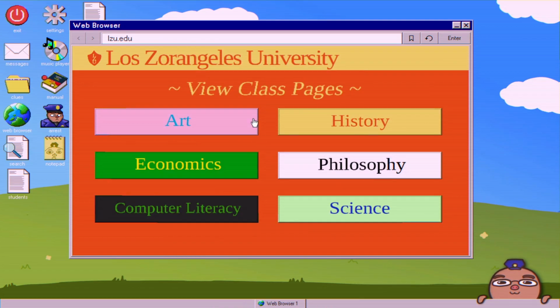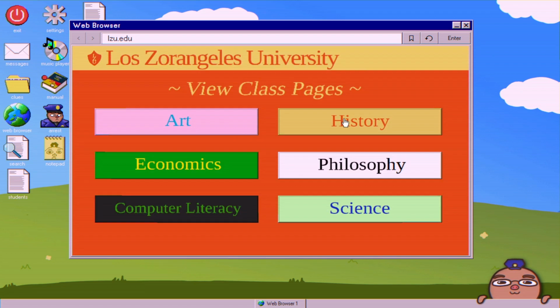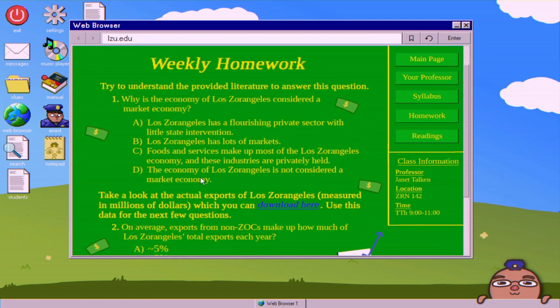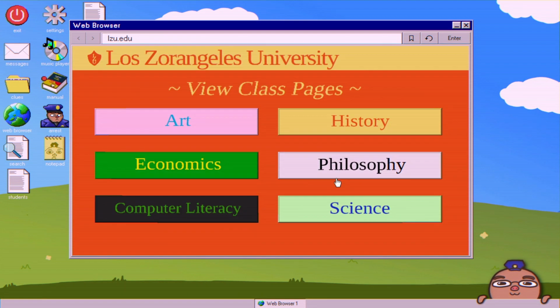We know from the text messages that there is homework involved. So if you go to each of these pages and check out the homework, you'll see that only certain classes have available homework, which are economics, philosophy, and science. So economics, philosophy, and science are the only 3 classes that have posted homework. So now we need to go through each of these and make sure that we are getting the correct answers, and then we'll know which class they took together.